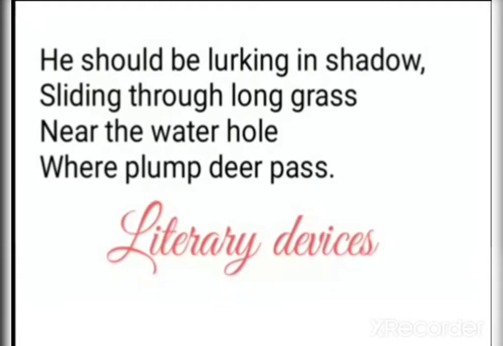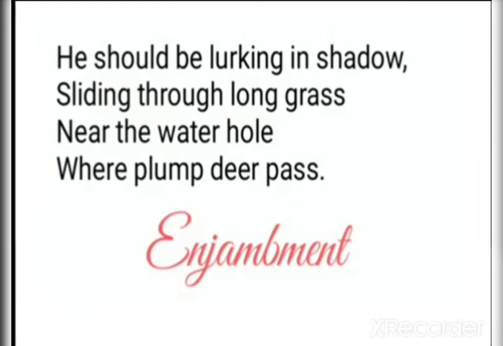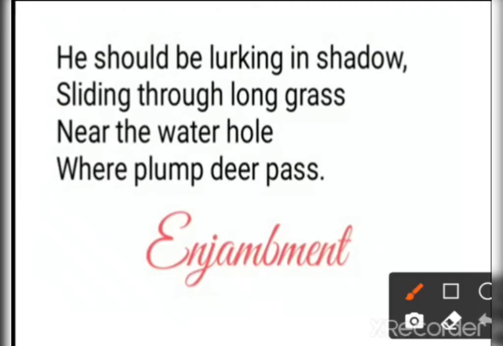He should be lurking. Now literary devices in this: he should be lurking in shadow, sliding through the long grass near the water holes where plump deer pass. So let's check. The first one is enjambment. Here you can see in lines 2, 3 and 4, sliding through long grass near the water hole where plump deer pass.